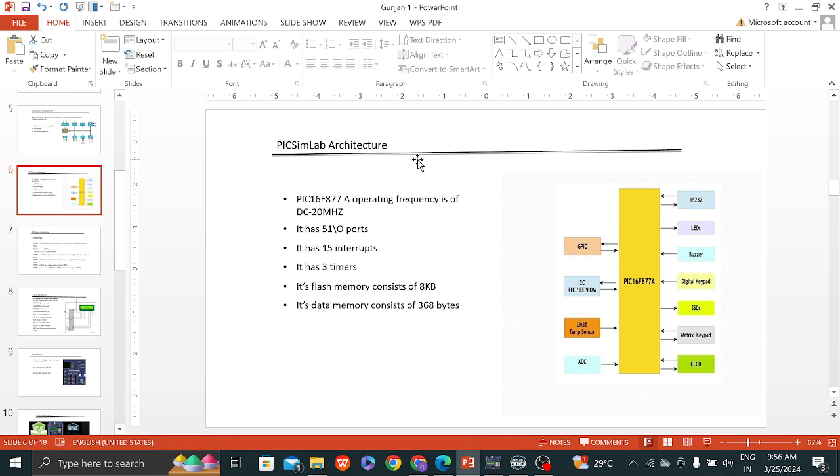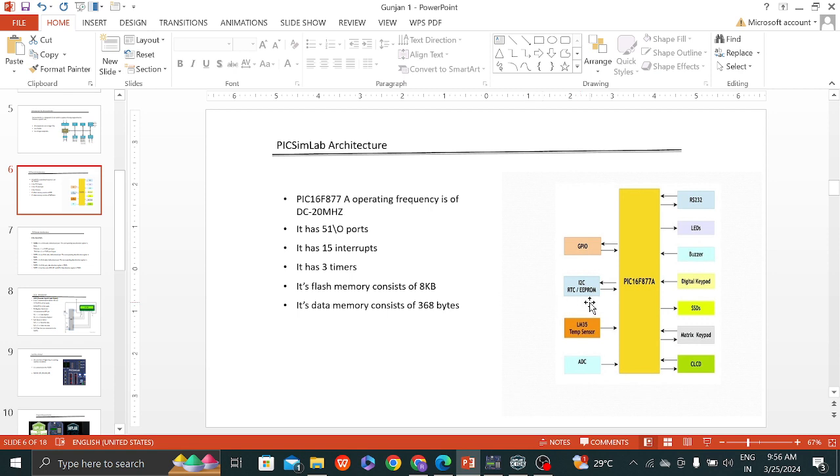PICSimLab architecture. The PIC16F877A operating frequency is DC to 20 MHz. It has 33 input and output ports, 15 interrupts, and 3 timers. Its flash memory consists of 8K words. Its data memory consists of 368 bytes.